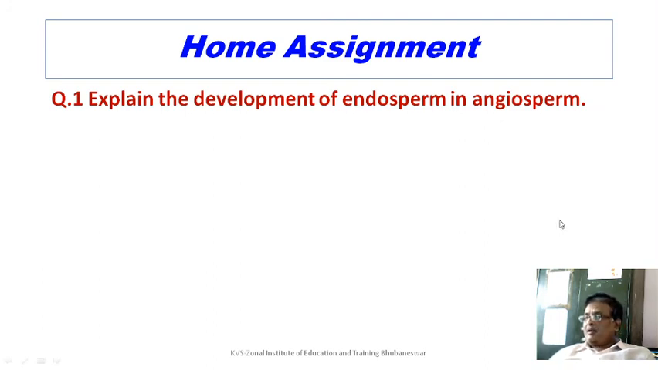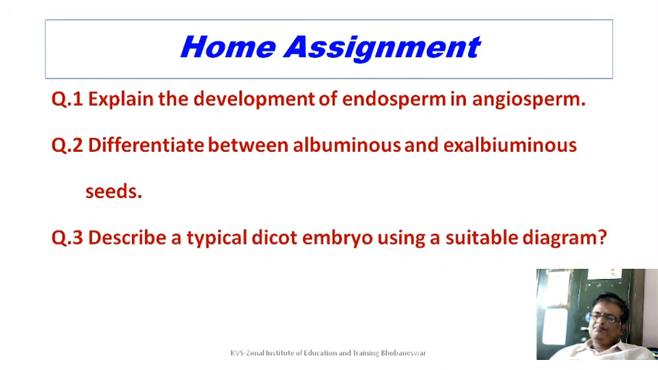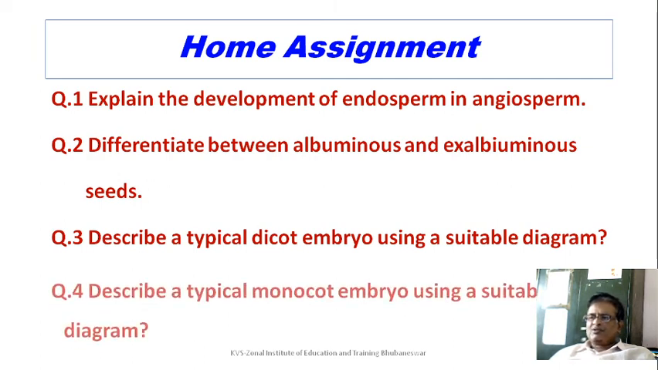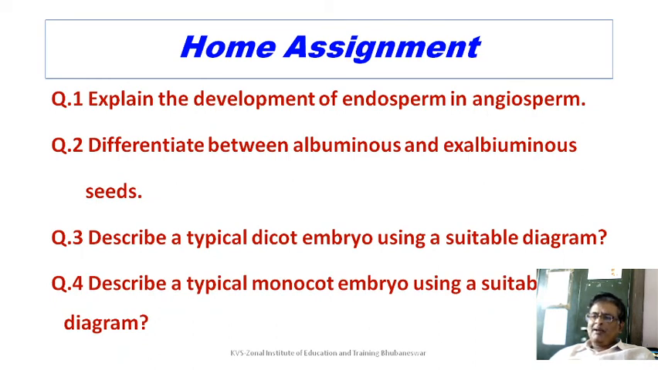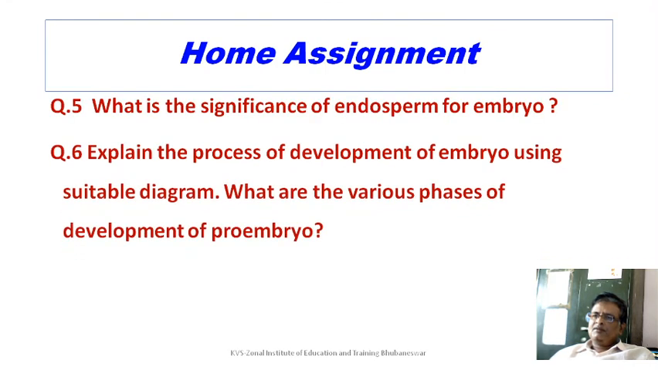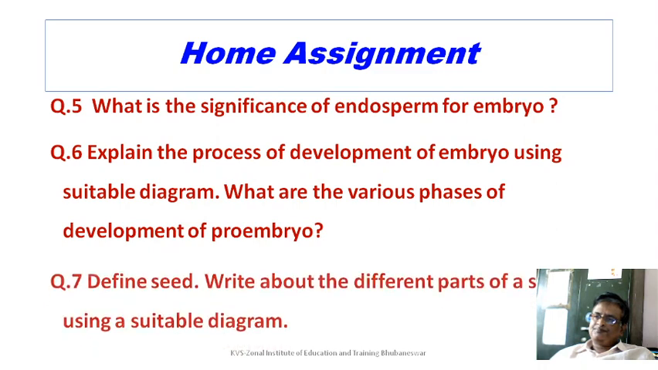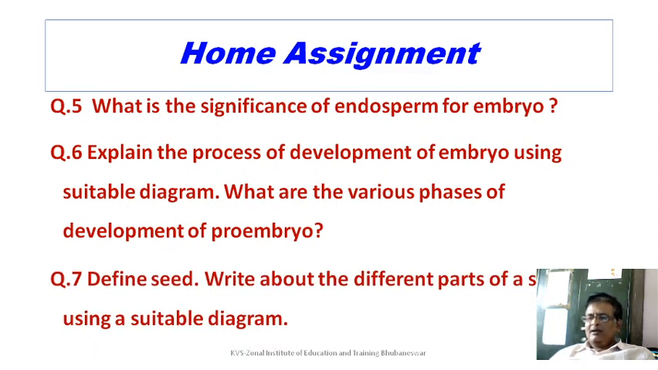Explain the development of endosperm in angiosperms. Differentiate between albuminous and ex-albuminous seed. Describe a typical dicot embryo using a suitable diagram. Describe a typical monocot embryo using a suitable diagram. What is the significance of endosperm for the embryo? Explain the process of development of embryo using a suitable diagram. What are the various phases of development of pro-embryo? Define the seed. Write about the different parts of seed using a suitable diagram.